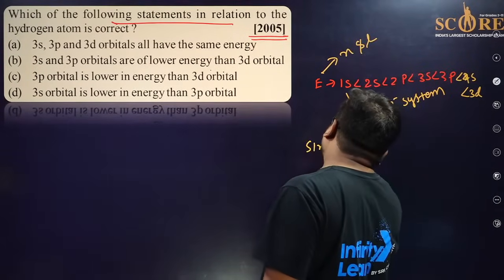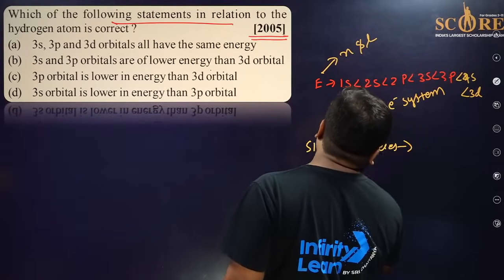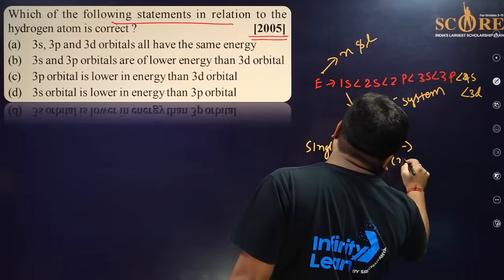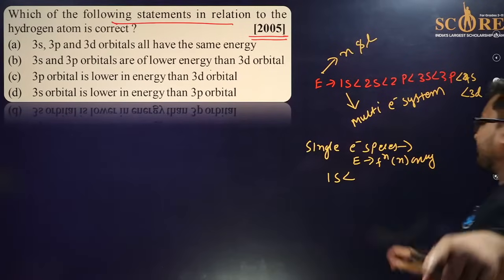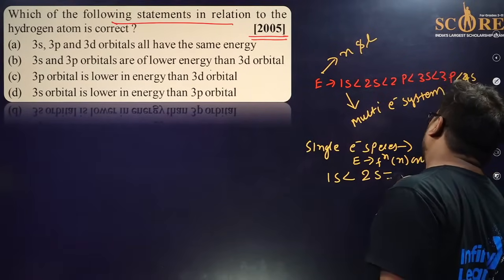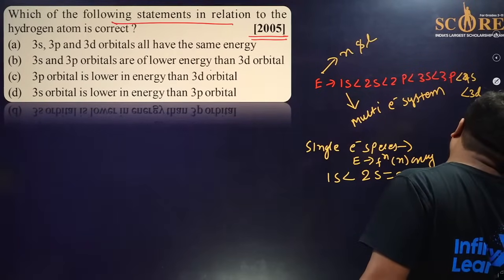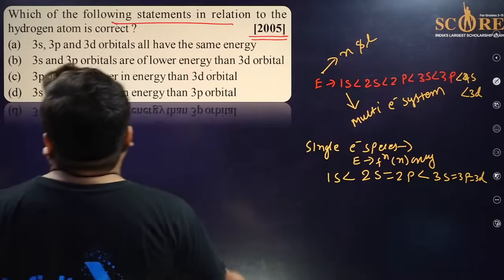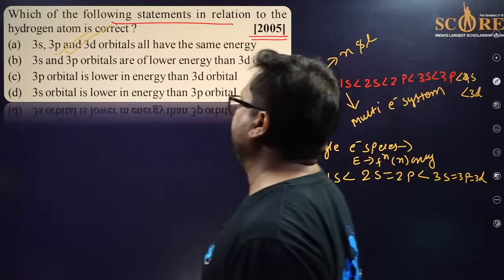But in single electron species, energy only depends upon the value of n, not on l. So that's why 1s is smaller, but 2s, 2p will become equal. Then 3s, 3p, 3d will become equal. And this is the case, so A is the right answer. If the value of n is the same, energy will be the same.